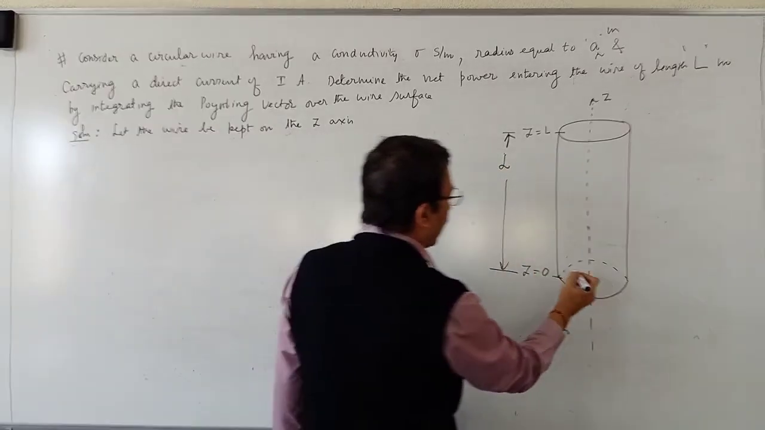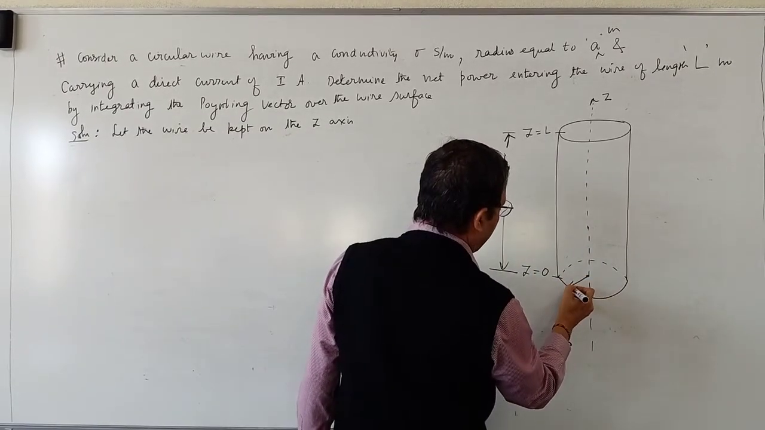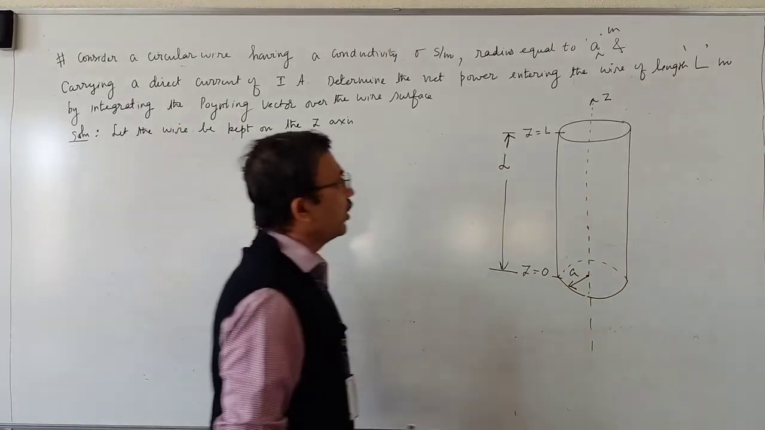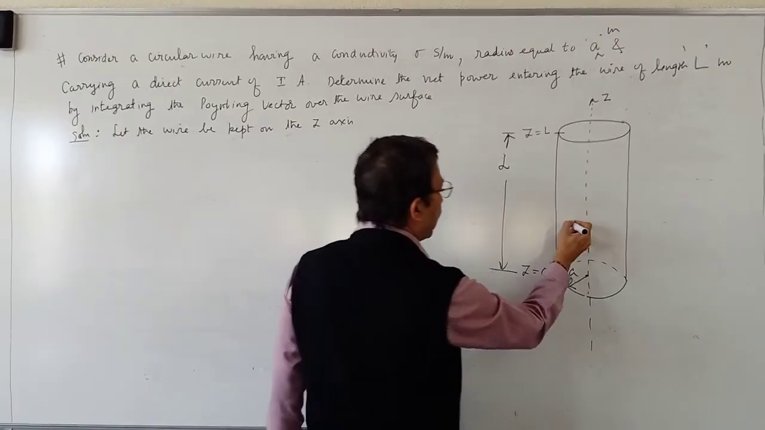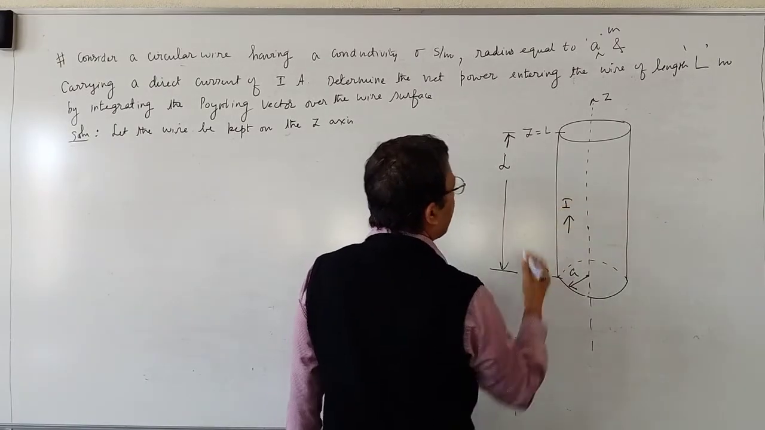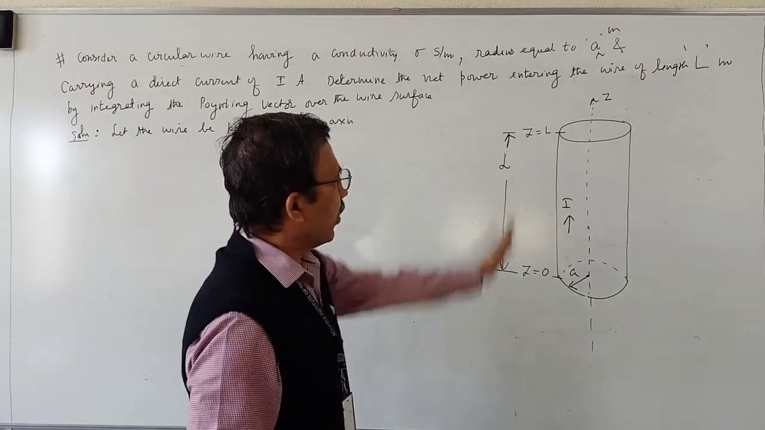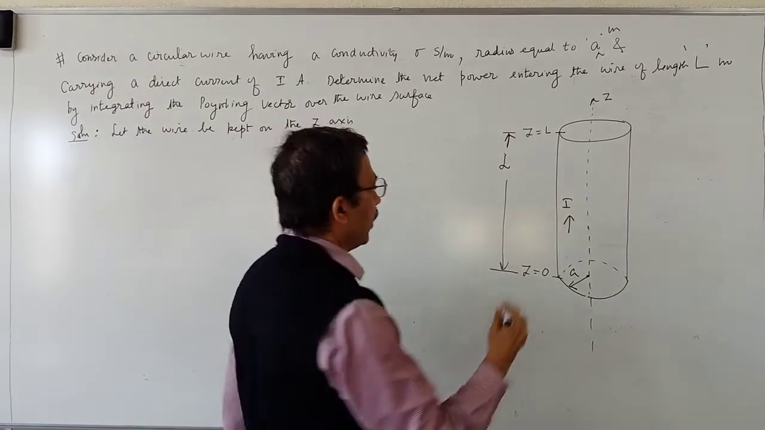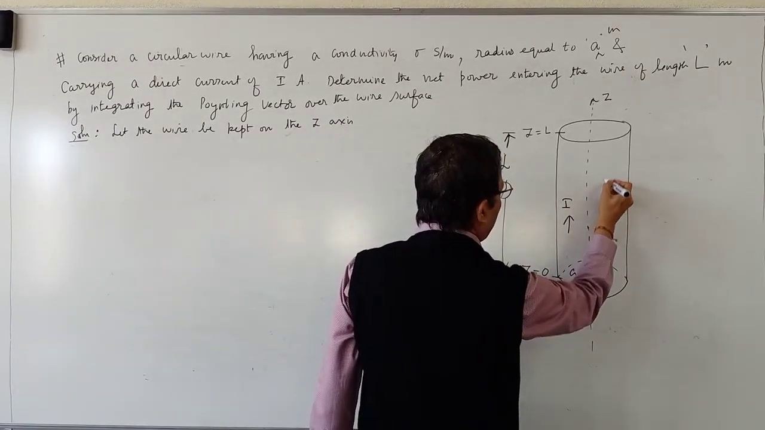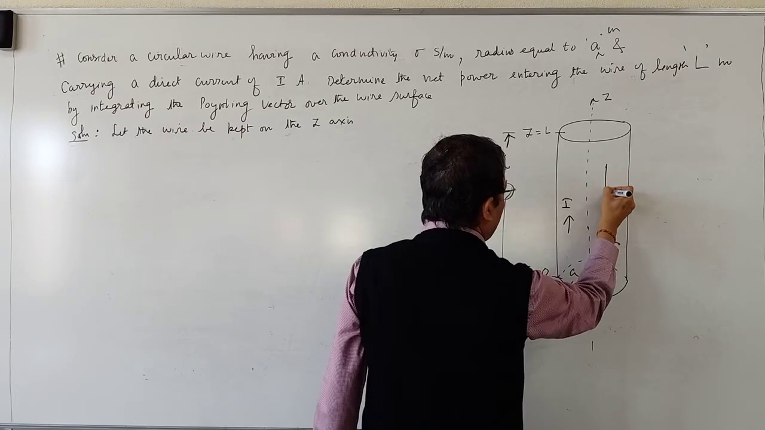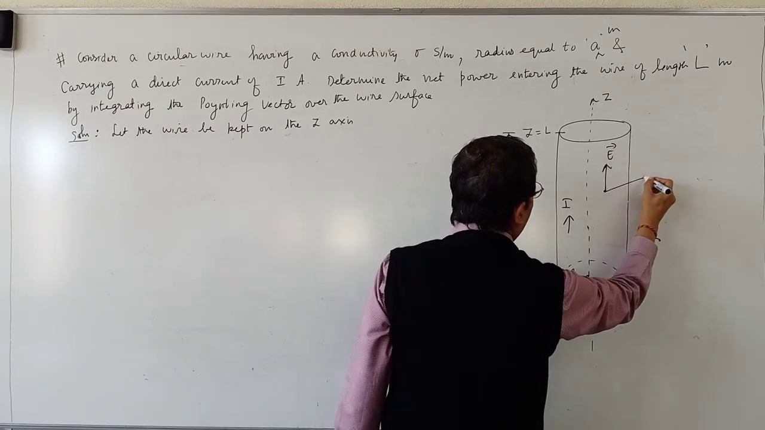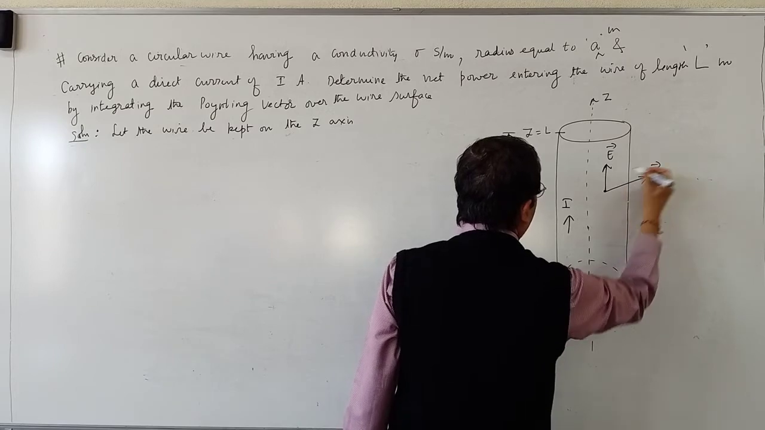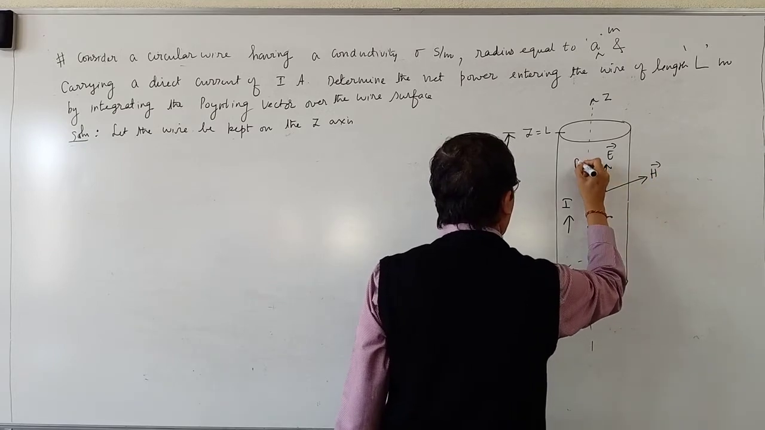The radius of the wire is A meters. If you take the surface of the wire, the current is flowing in the positive z direction. Correct? This is on the surface of the wire. This is the electric field intensity vector. This is the magnetic field intensity vector, and this is the Poynting vector.